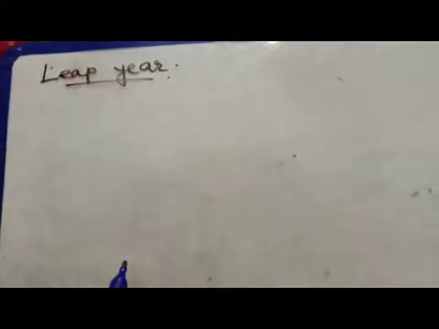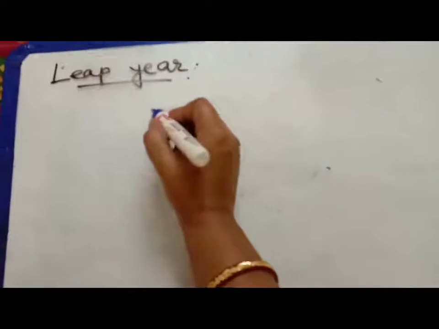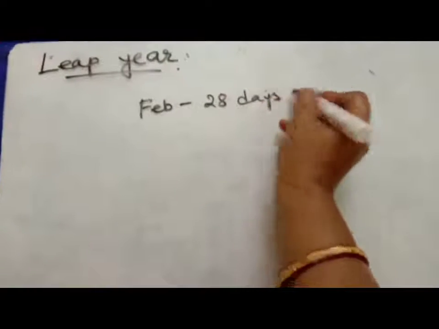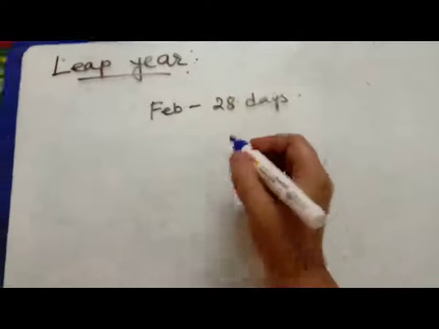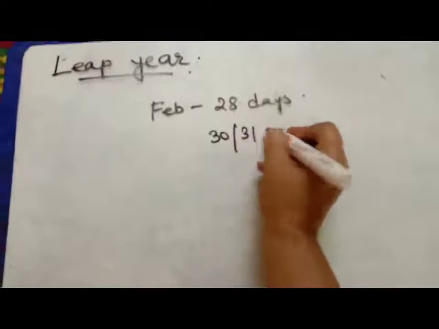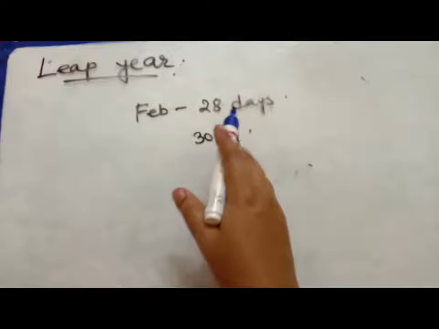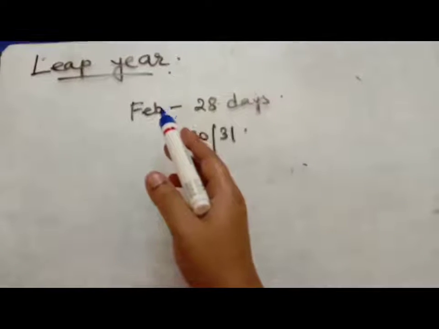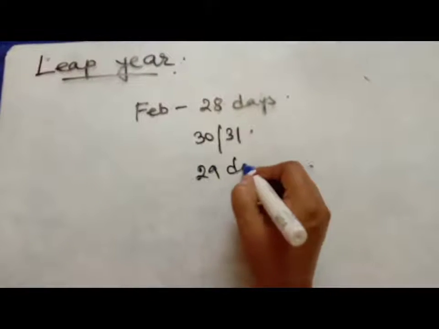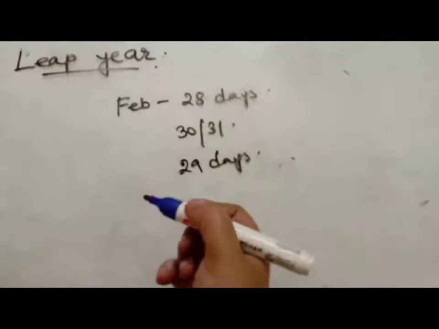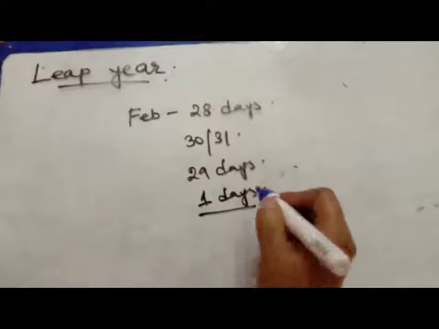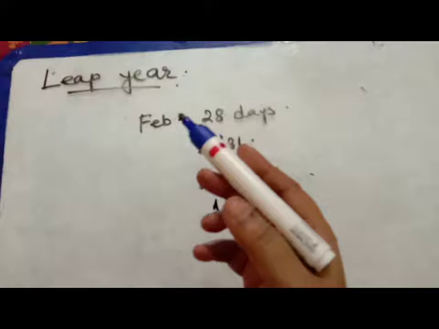If you notice the calendar, you will see that every year in the month of February we get 28 days, and other months have 30 or 31 days. Only in the month of February we have 28 days, and after 4 years the month of February will have 29 days instead of 28 days. And from where do we get this 1 extra day? For that reason we have to learn about the leap year.